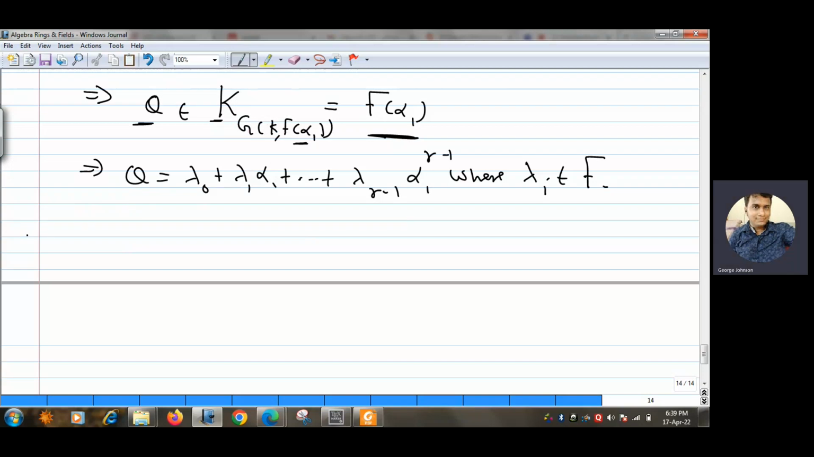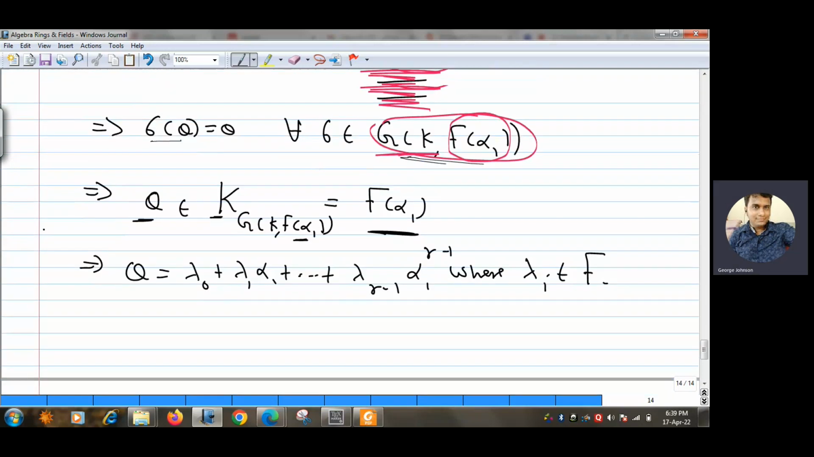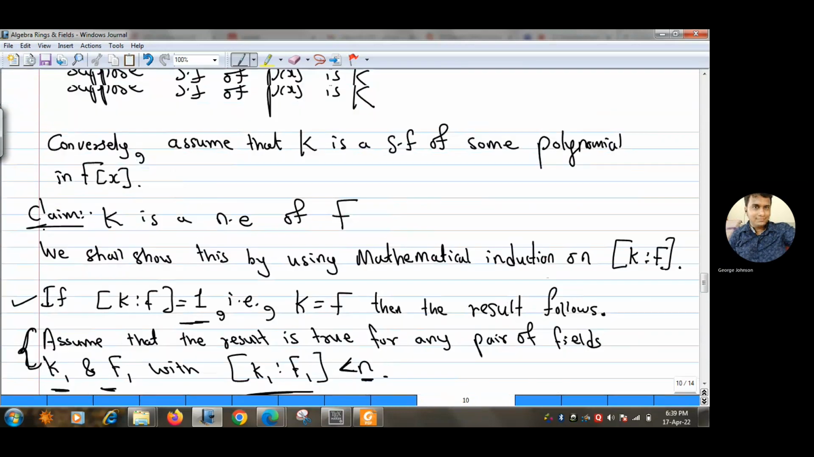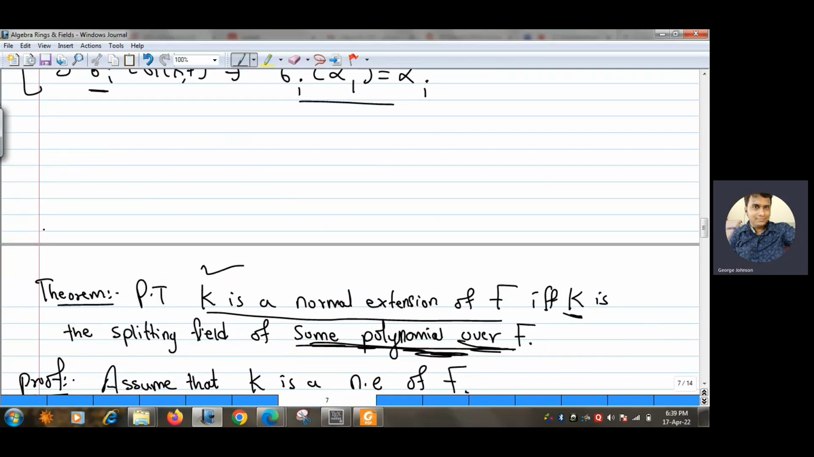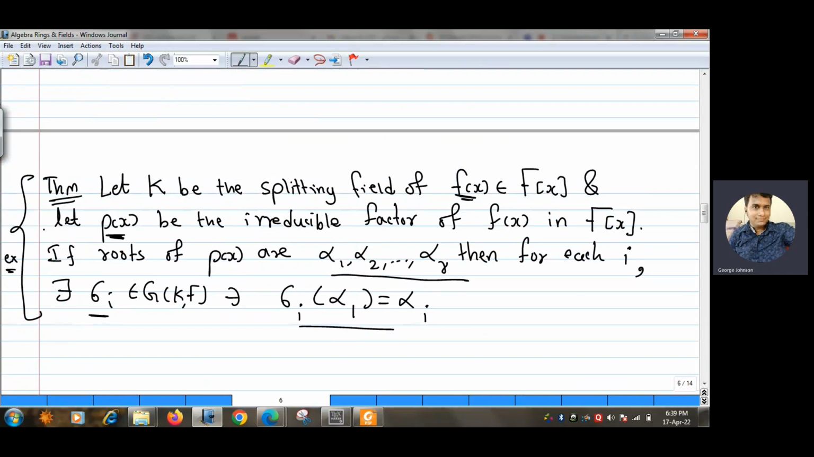See, now I will use the theorem which I gave as an exercise at the starting. That if K is the splitting field of f(x), and p(x) is an irreducible factor of f(x), and if the roots of p(x) are known, then there exist sigma belonging to G(K/F) which are of this form.